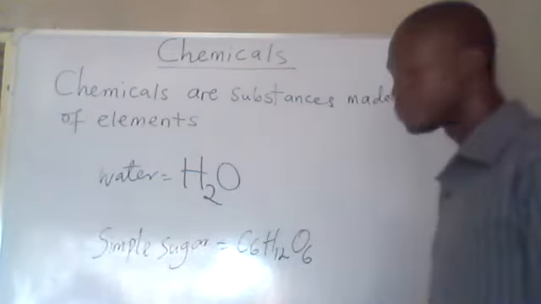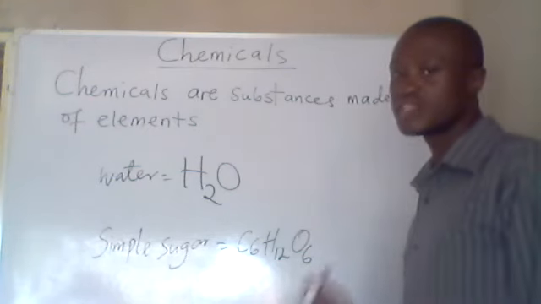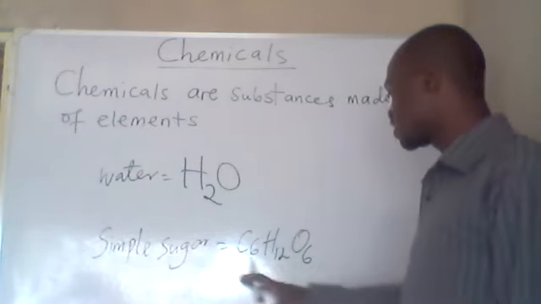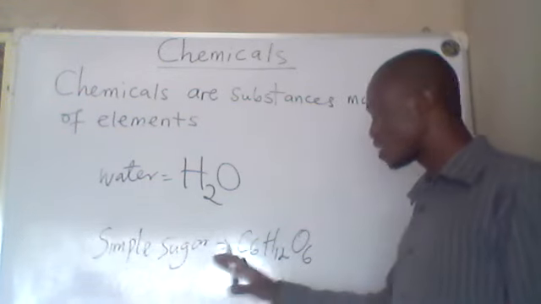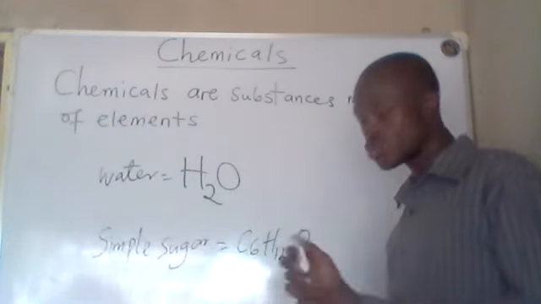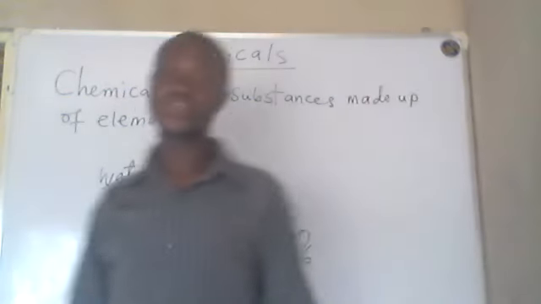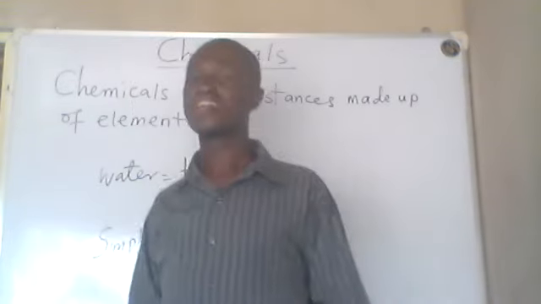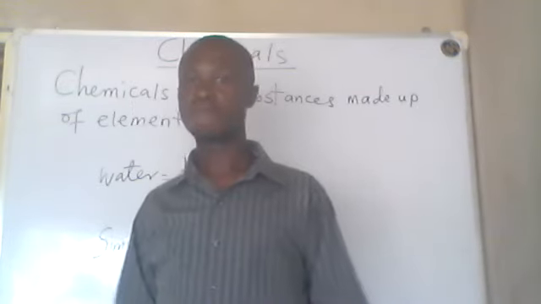You see? That is simple sugar, and it is made up of the elements carbon, hydrogen, and oxygen. So you can now agree with me that not all chemicals are harmful, and that you are eating chemicals, and even yourself, you are a chemical.